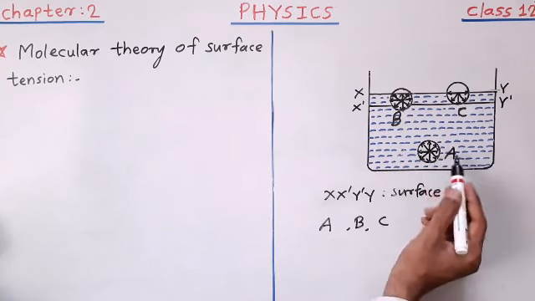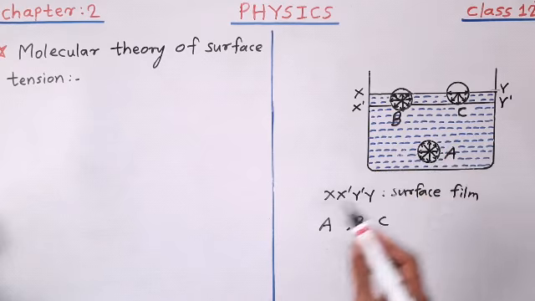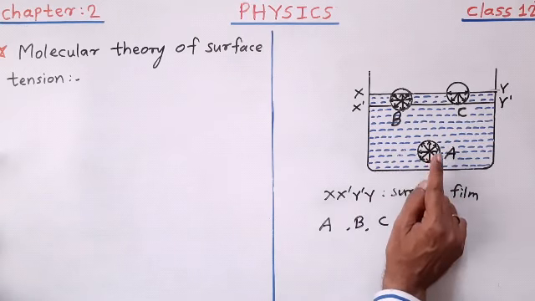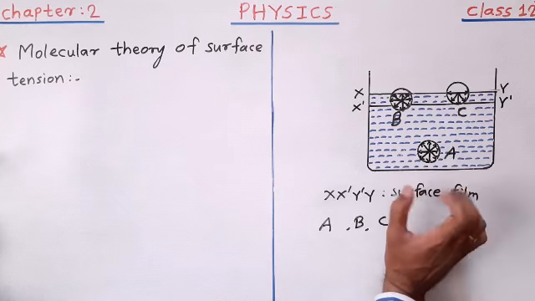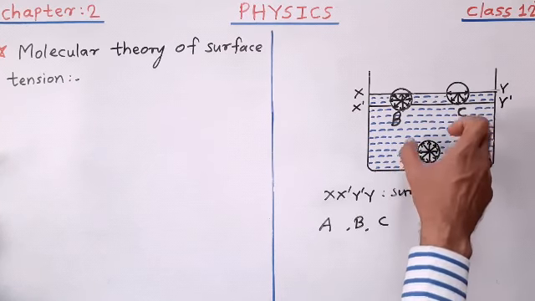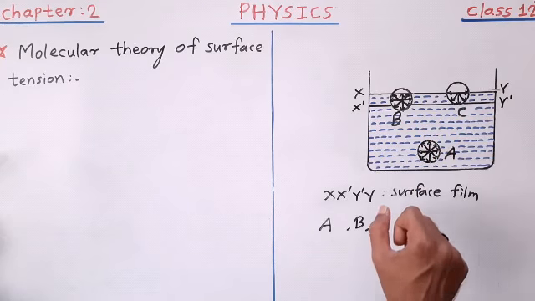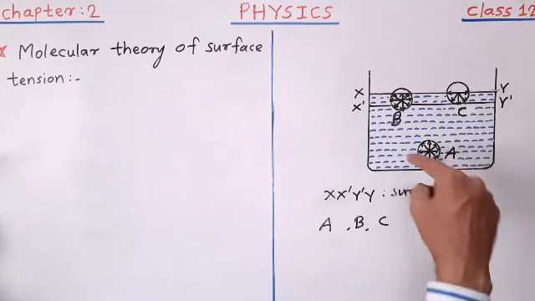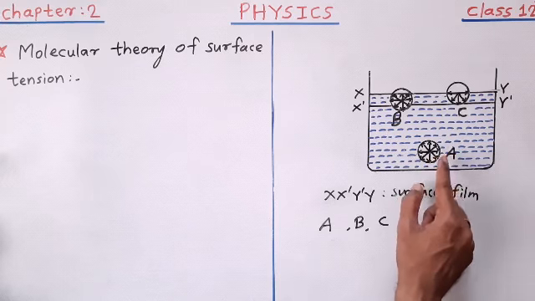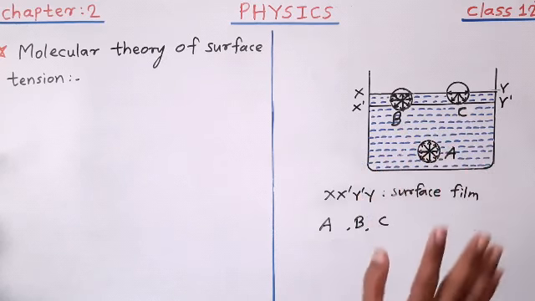So there is a cohesive force in all directions around molecule A. The net cohesive force on molecule A is zero, because it is acted upon by the cohesive forces equally from all directions. So molecule A is free to move anywhere inside the liquid.